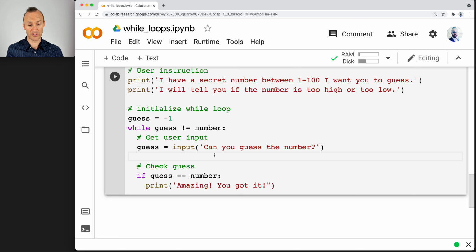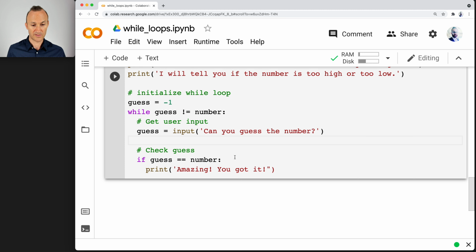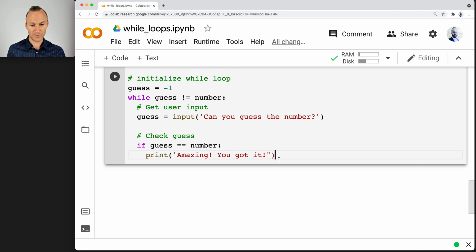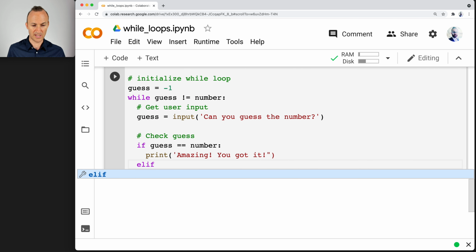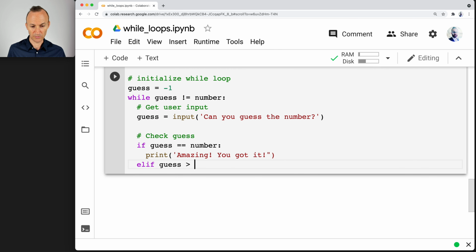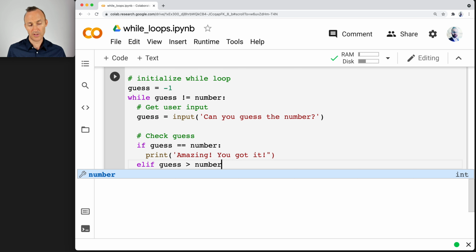And now we do the check. Okay, so let's run through the check. If that's the case, then when you come back, you're going to break out of the loop because they're going to be equivalent. Otherwise we have two cases. One of the cases is that guess is greater than number, right? And so this is going to help the user guess the number.